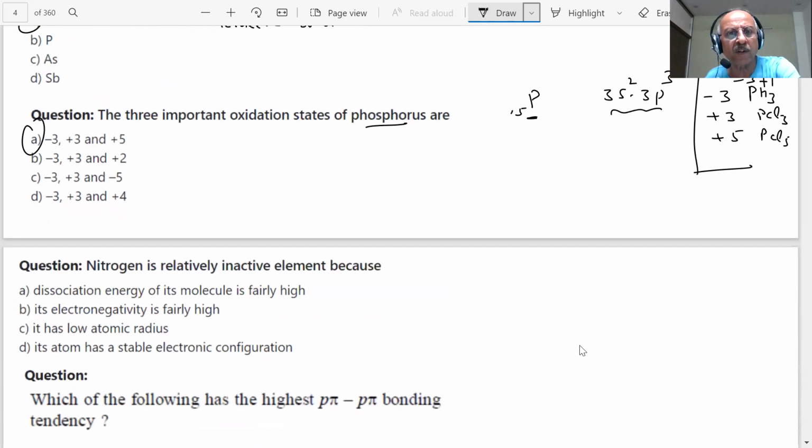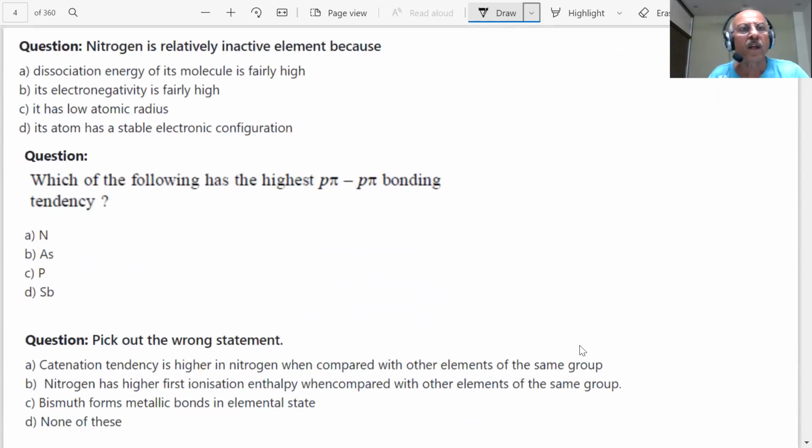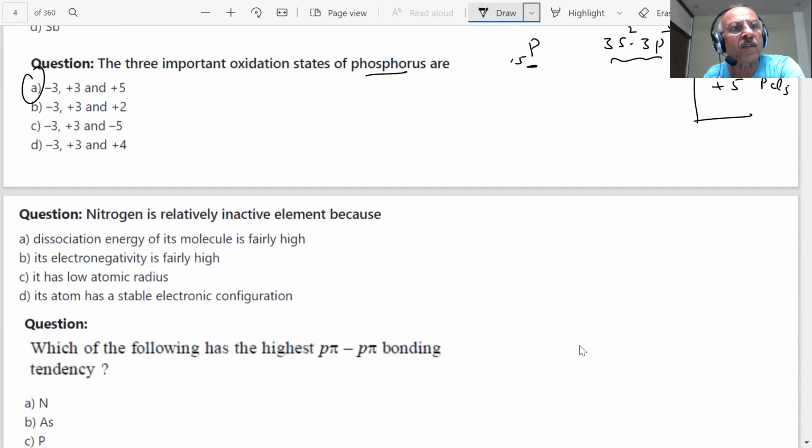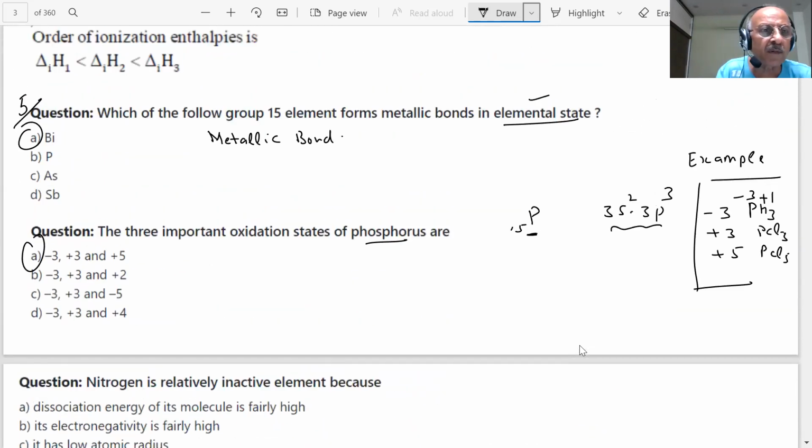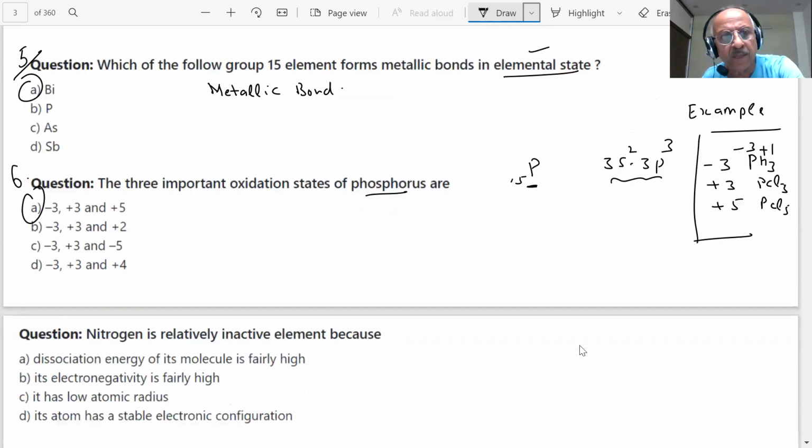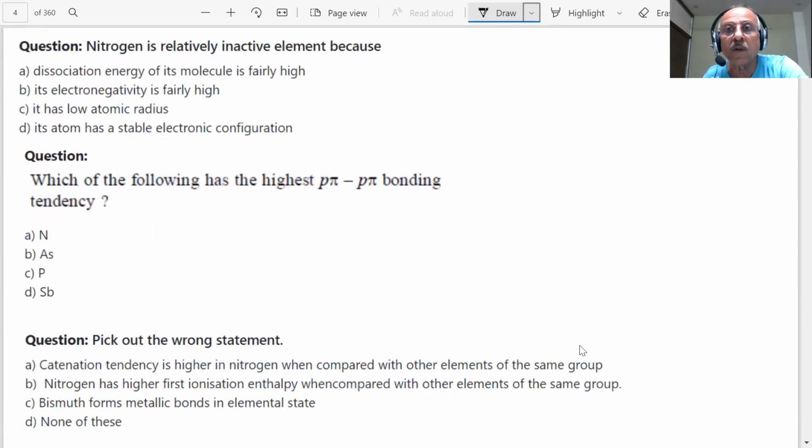Next question. That was the previous question, students. This was number 6. Question number 7 is coming on the screen. Students, nitrogen is a relatively inactive element. One or more answers may be correct. We have to be careful, students, in a given question.